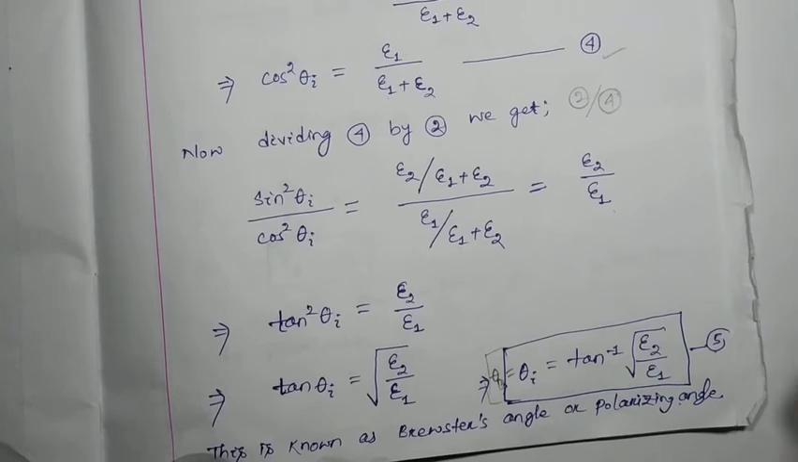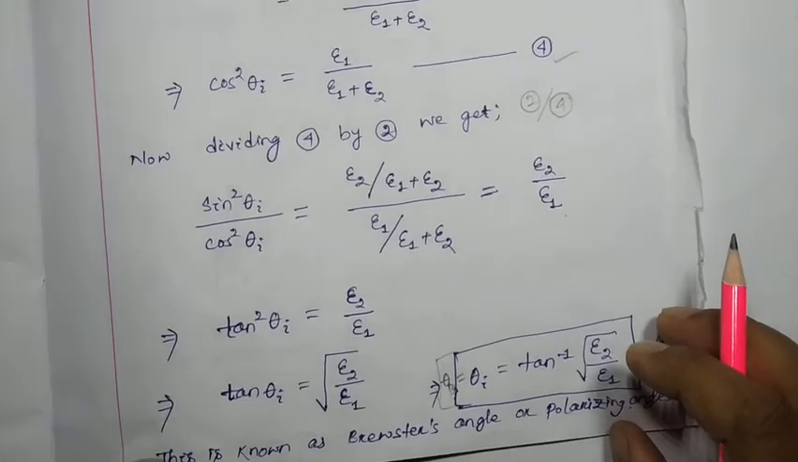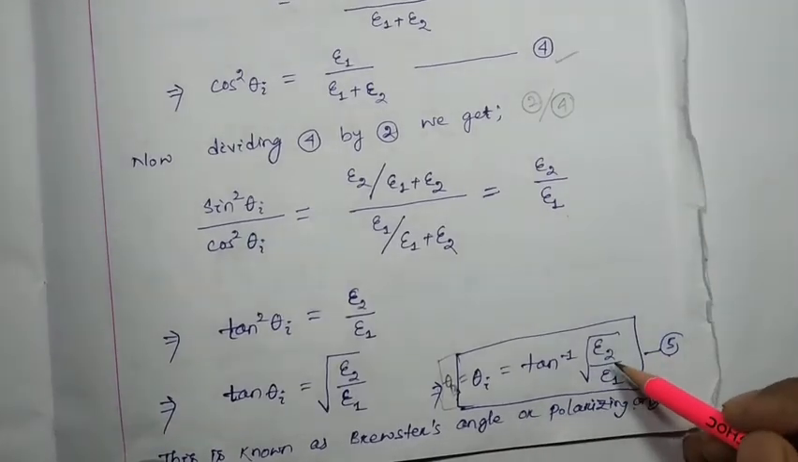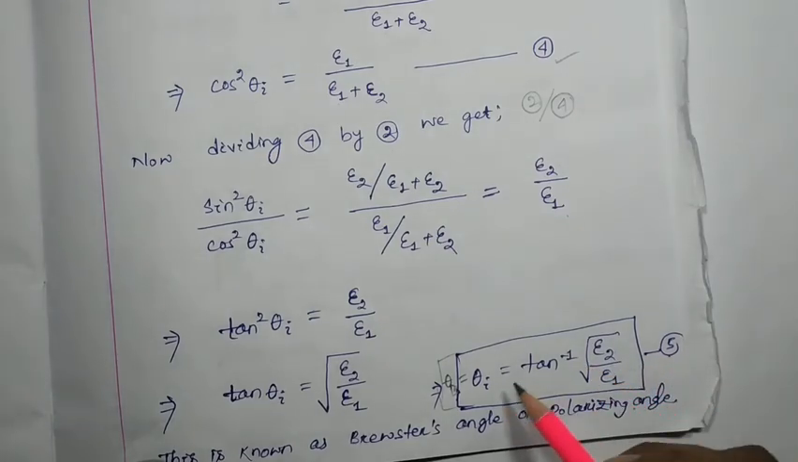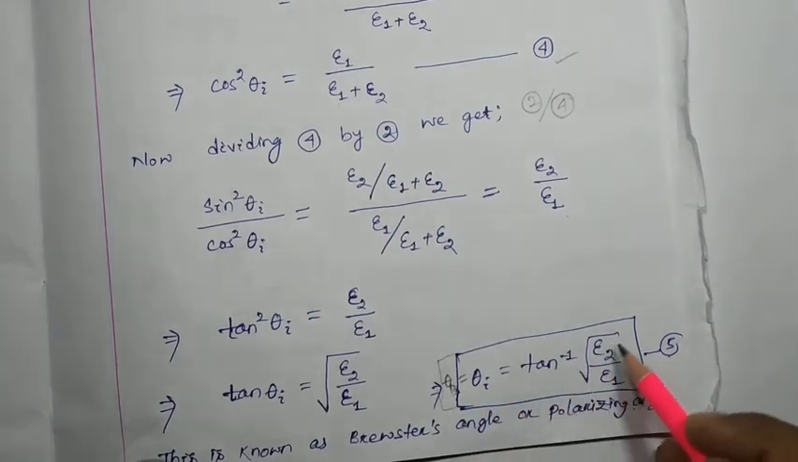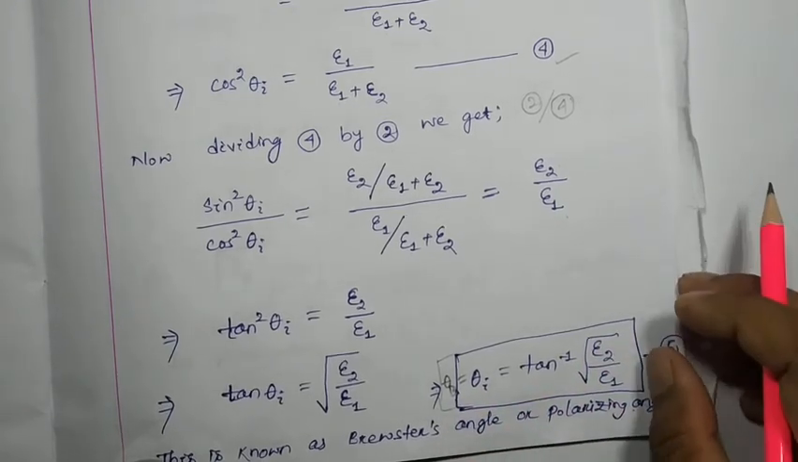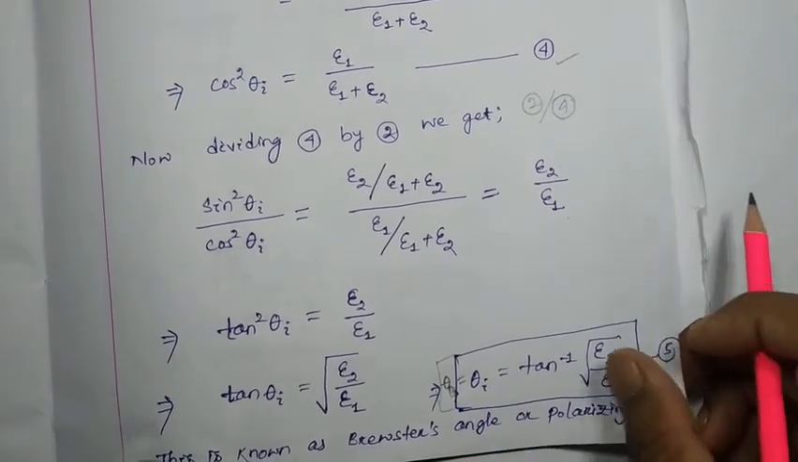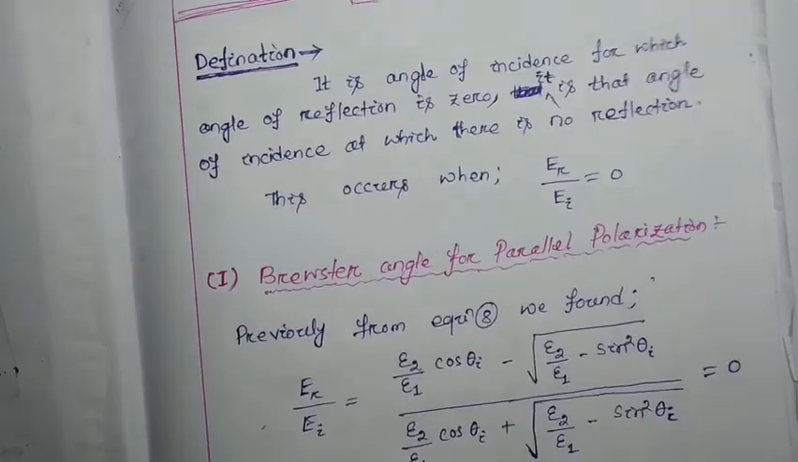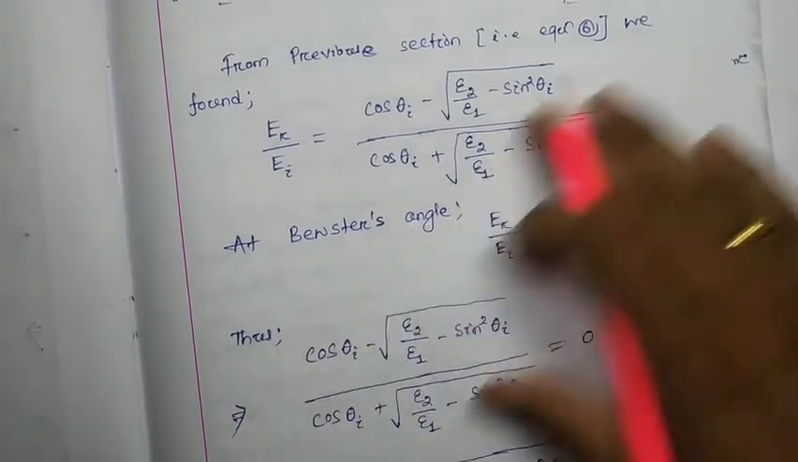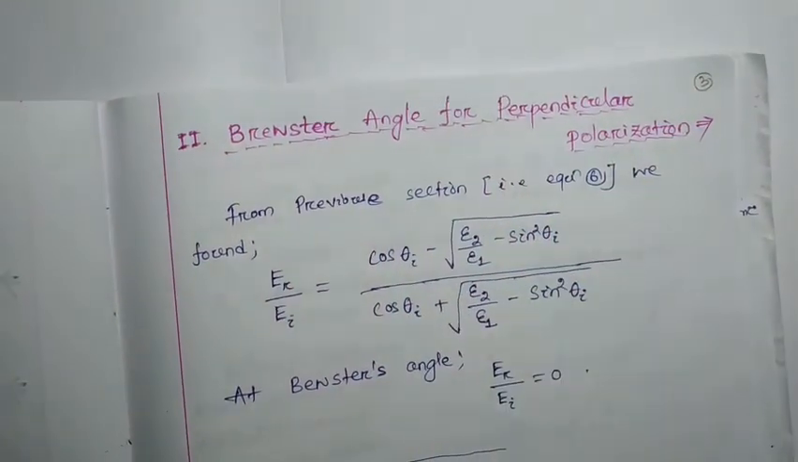So in your short questions, you may be given the dielectric permittivity of two mediums, and you have to evaluate the Brewster angle. Simply tan inverse of the root of epsilon 2 by epsilon 1, that is nothing but your Brewster angle. Okay. So this is all about the Brewster angle for parallel polarization. Now we have to move to the Brewster angle for perpendicular polarization.